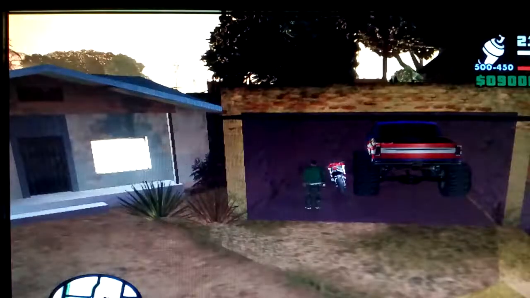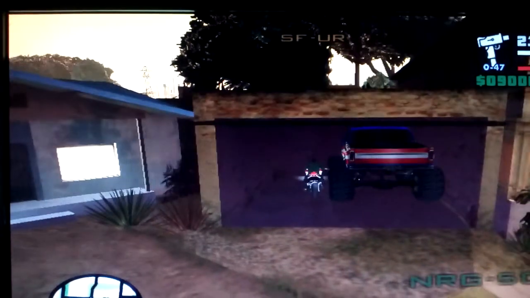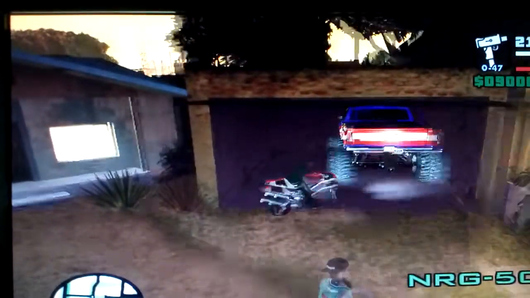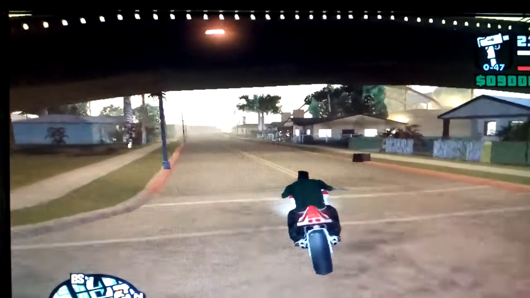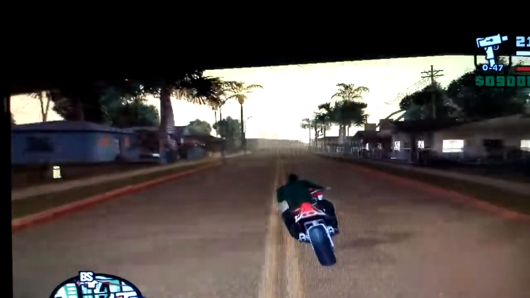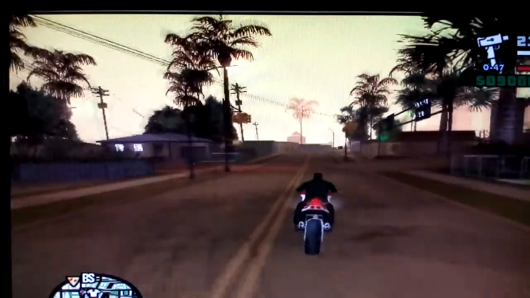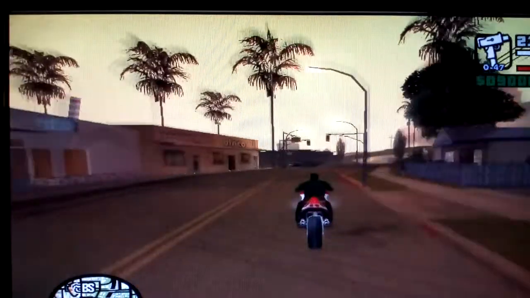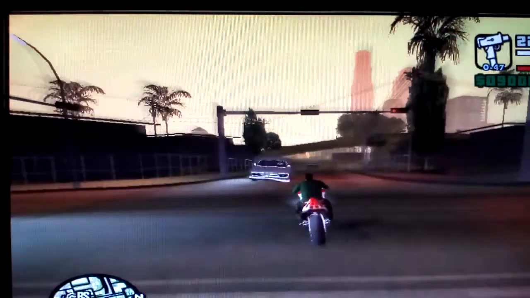Okay, so I have a monster truck and a bike. Let's take the bike because I don't want to lose my monster truck. Okay, let's go outside. Okay, as you can see, it's real. I'm not faking. I'm not opening a video, sorry. Okay, so my graphics are not good because this is the Lenovo older version and the graphic card is not so good, and it'll suck sometimes.